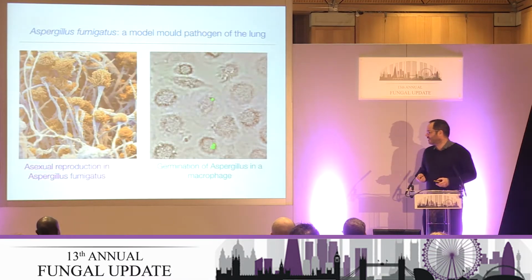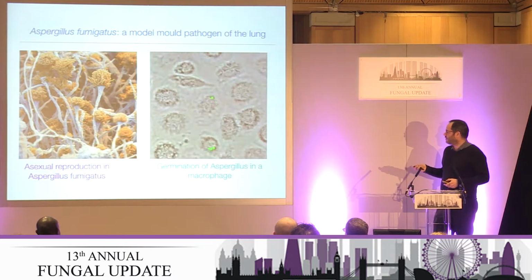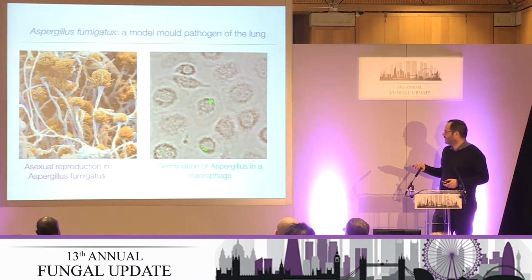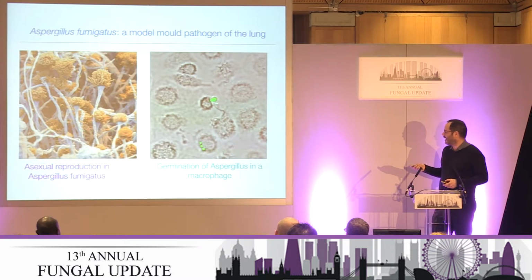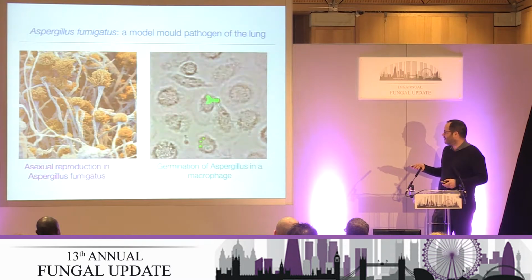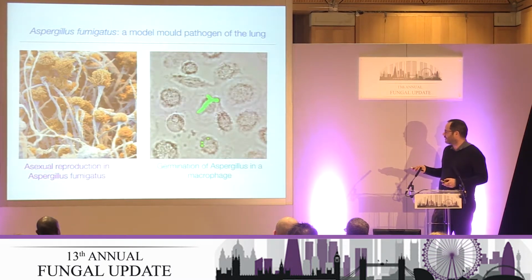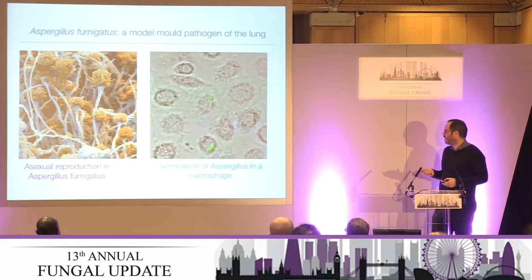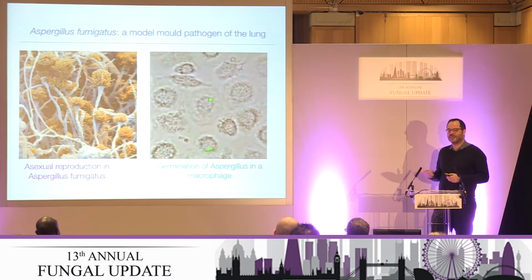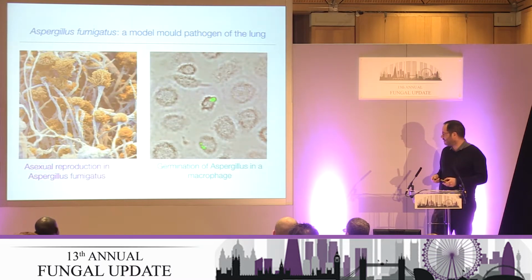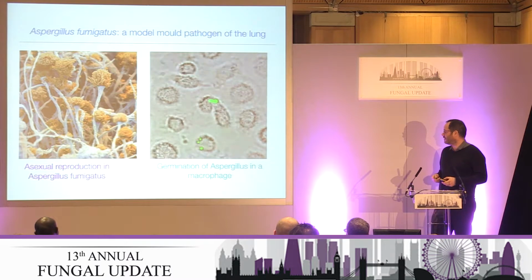So we're interested in aspergillus in the lab. We're in particular interested in what happens in the lung. This is aspergillus within a macrophage, and you can see here that this is what you don't want to happen. The aspergillus is germinating. That macrophage dies, another macrophage comes in and tries to control it. But ultimately, these macrophages can't, on their own, control the infection. This doesn't always happen, and we're interested in the mechanisms that lead to either control or progression of infection in macrophages, because it's one of the first events in the lung.